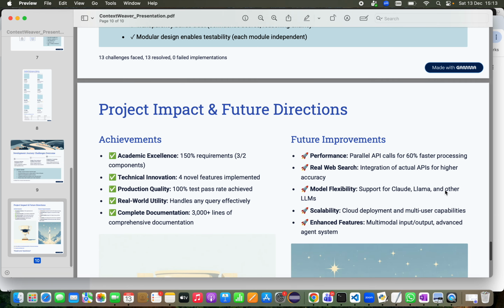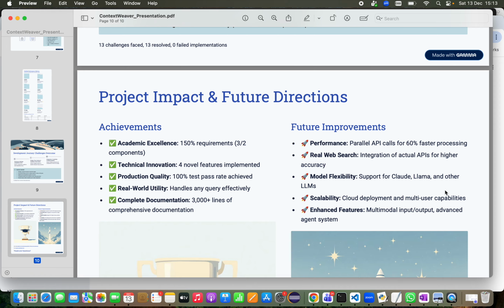And coming to the conclusion, ContextWeaver demonstrates academic excellence by exceeding the two component requirements, and indeed had three components plus four innovations. It shows technical innovation through novel features like hybrid retrieval and uncertainty quantification that are not found in traditional RAG systems. It has production quality with 100% test pass rate and comprehensive error handling, and it has real world utility. It can handle any query, whether it's in the knowledge base or not.